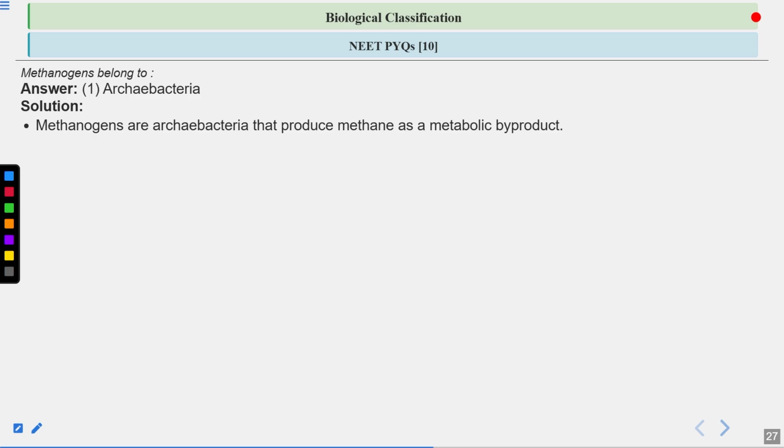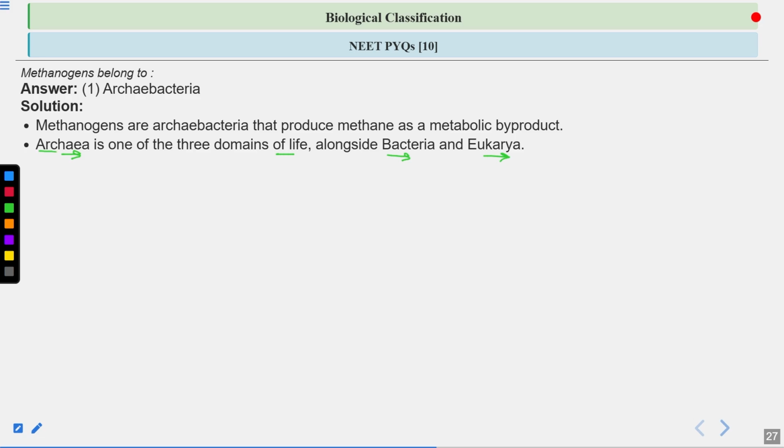Methanogens are archaebacteria that produce methane as a metabolic byproduct. Archaea is one of the 3 domains of life alongside bacteria and eukarya. The 3 domain system was given by Carl Woese. So what are the 3 domains? Archaea, bacteria, and eukarya.